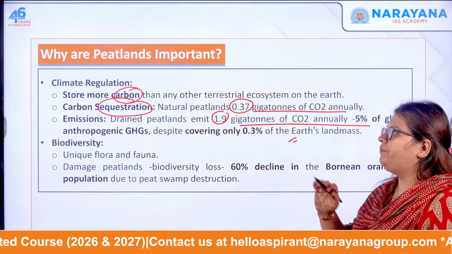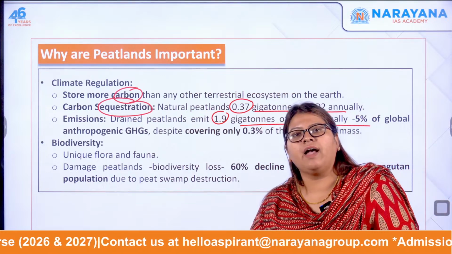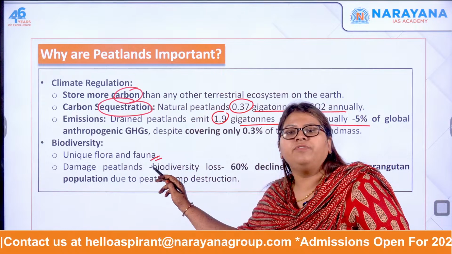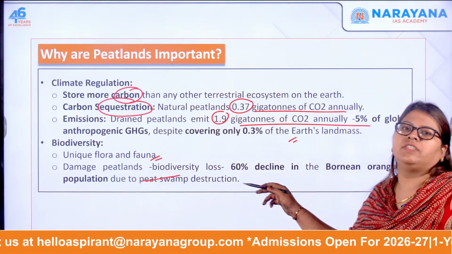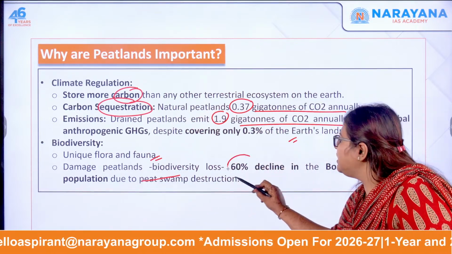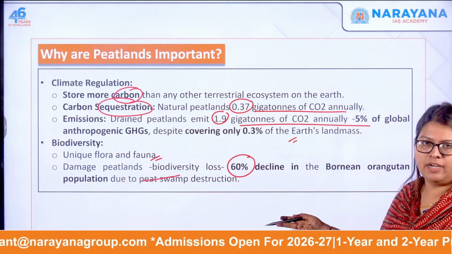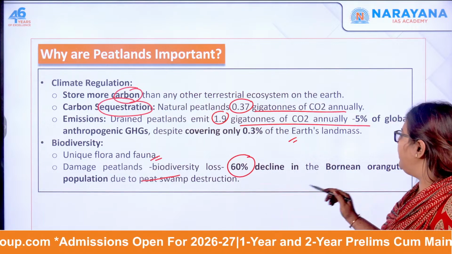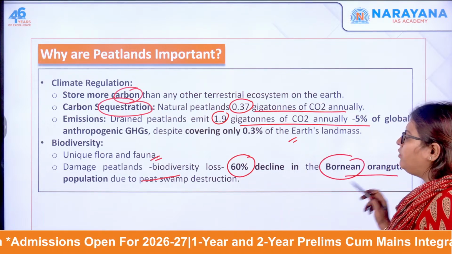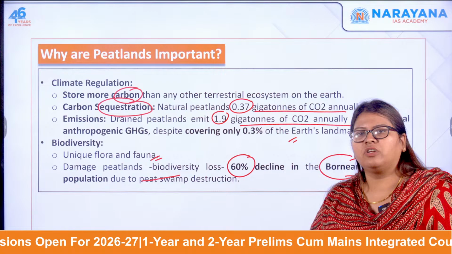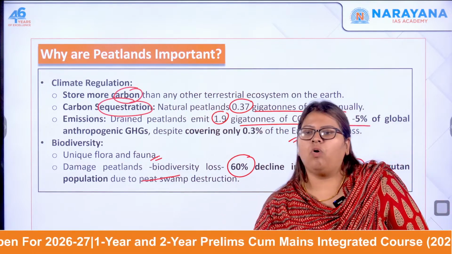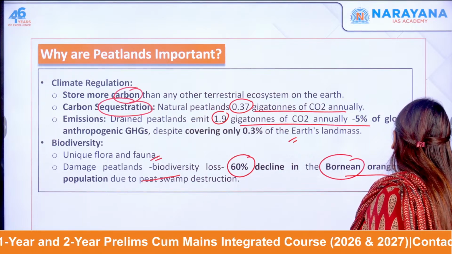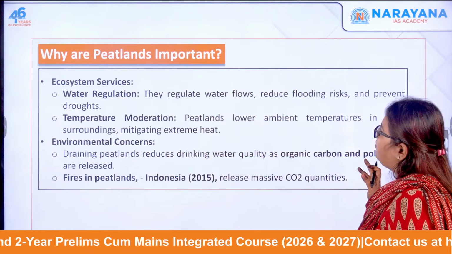Now, peatlands actually have unique biodiversity, that is flora as well as fauna. If you damage this, then biodiversity loss is going to be there. If you see the recent activities because of human interference or any kind of damage, the Bornean orangutan population, due to swamp destruction, 60% of them had been washed away. So this is why peatlands are very important in climatic regulation. It can be a question.